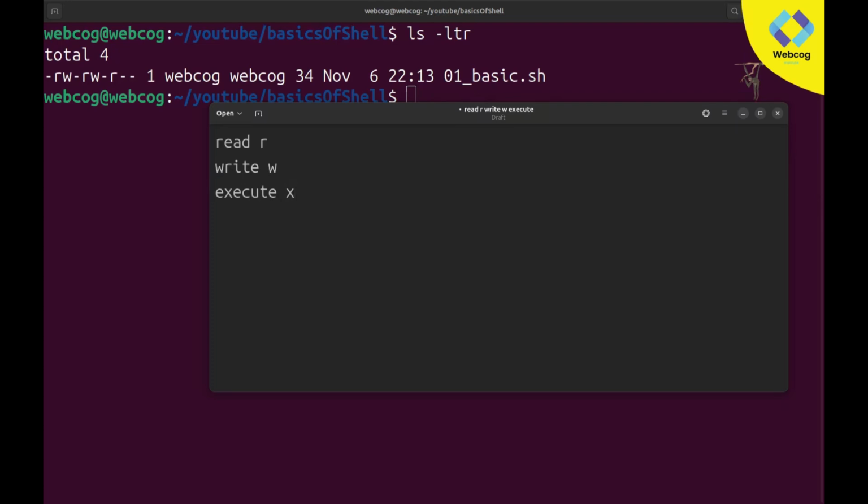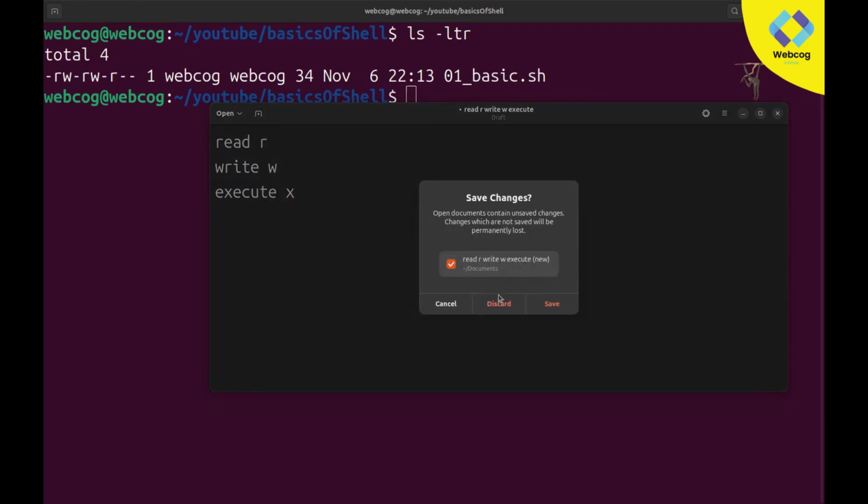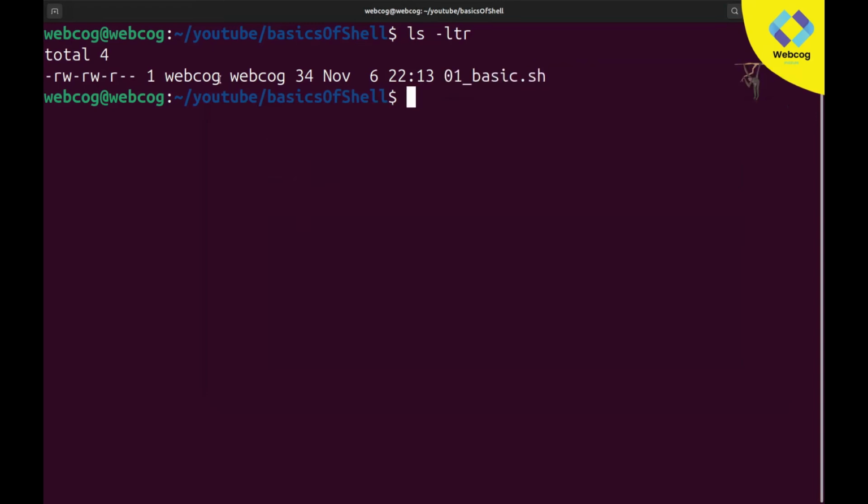So every file can have these 3 permissions: read, write and execute, and you can manage your folders and files according to these permissions. Like if you just want to give the user read permission, you can give only read permission. If you also want to give write permission, then you can use W for writing. But if you also want to give execute permission, you can use this X. At a time our file, 01 basic, has the permission of read and write, but it does not have the permission of execution.